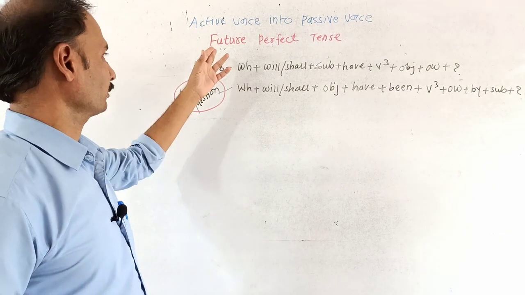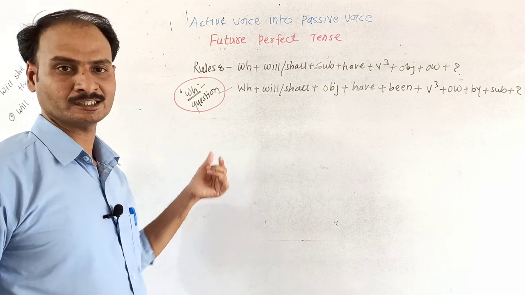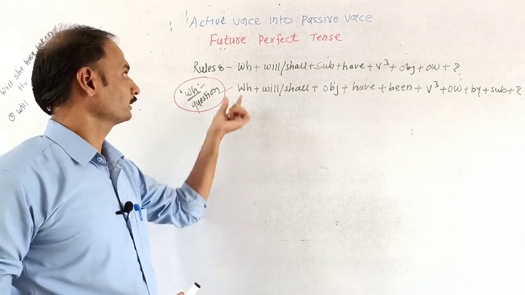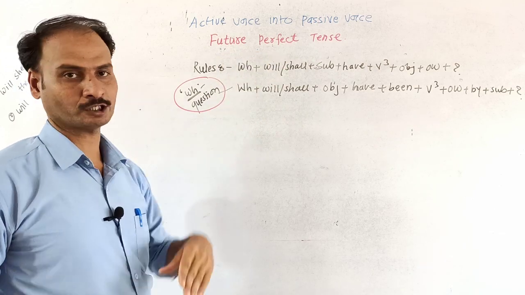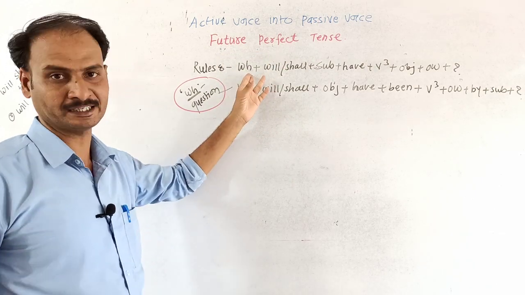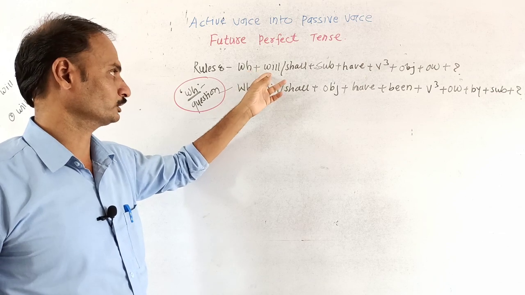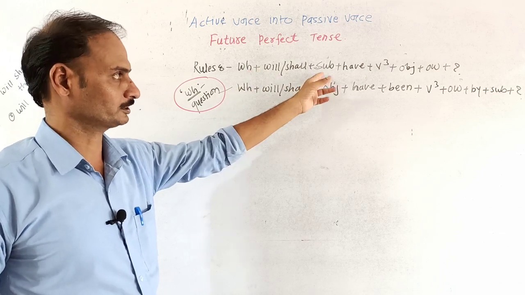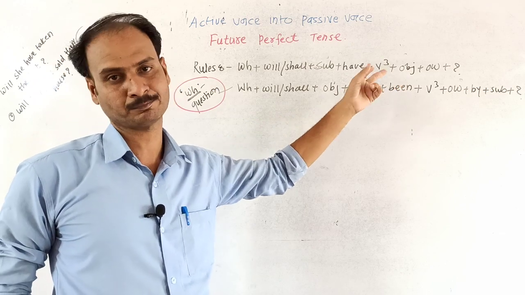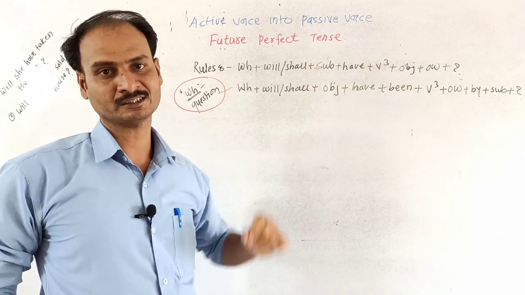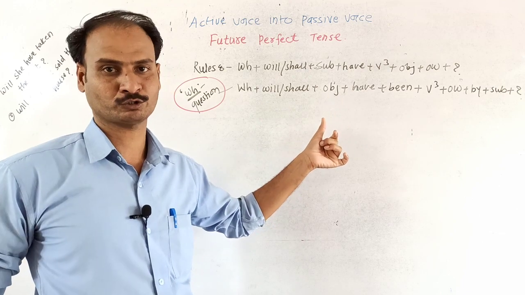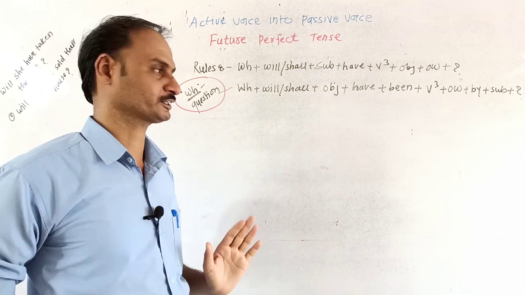So this is all about the future perfect tense. It is in the WH type of question. So while interchanging WH question into passive voice of future perfect tense, you are watching on the screen the structure which is already given on the screen. WH plus will or shall plus subject plus have plus third form of verb plus object plus other word plus question mark. So this is the structure for the future perfect tense in WH question type.